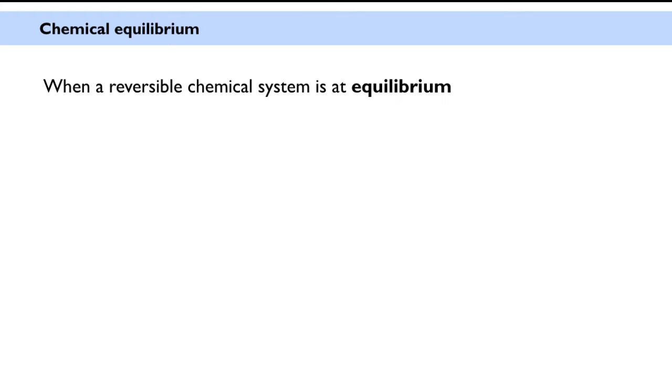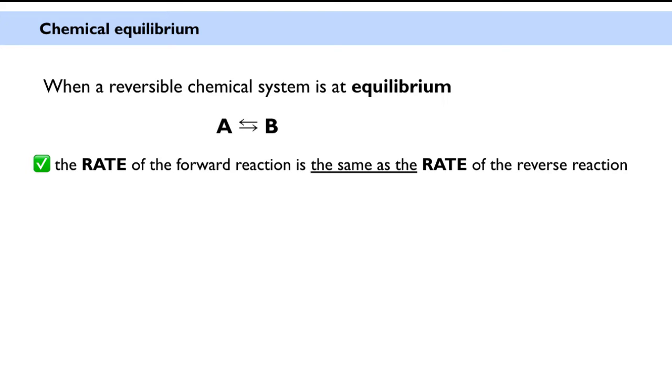Equilibrium means a state of rest or balance due to the equal action of opposing forces. We say that a chemical system is at equilibrium if it is a reversible reaction where both the forward and the reverse reaction are happening at the same rate. So let's say we have reactant A that is reacting in a reversible chemical reaction to form product B. Product B can then react to form reactant A if the reverse reaction occurs.